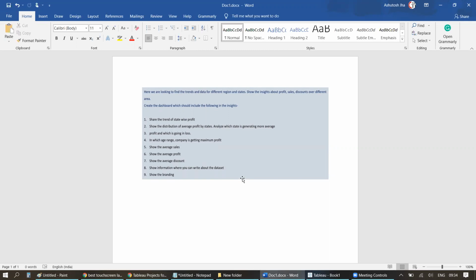Second is to show the distribution of average profit by state, and analyze which state is generating more average profit and which is going in loss. Fourth is in which age range the company is getting maximum profit. Fifth, sixth, seventh is average sales, discount, and profit. Eighth is information about the data set, and ninth is to show the branding.